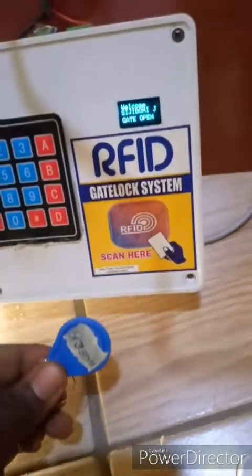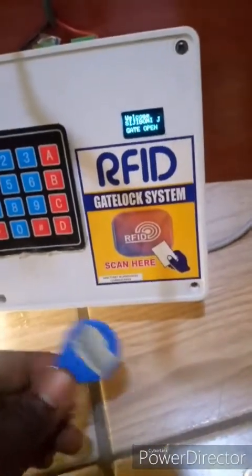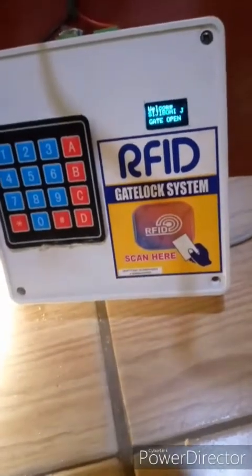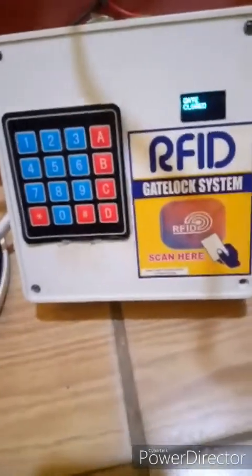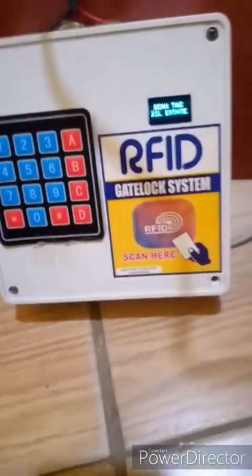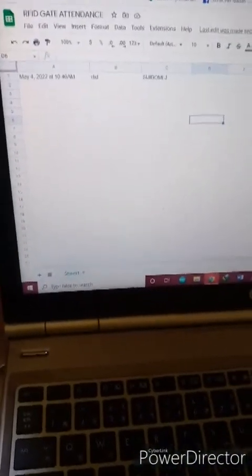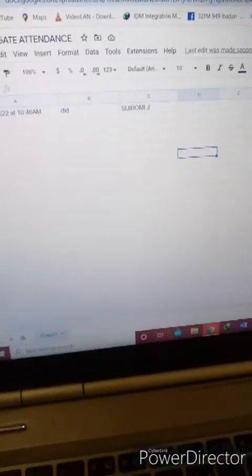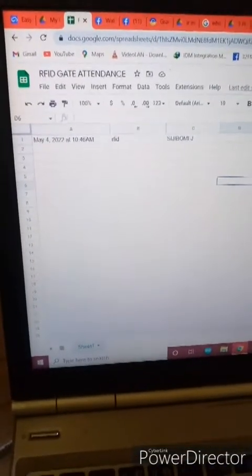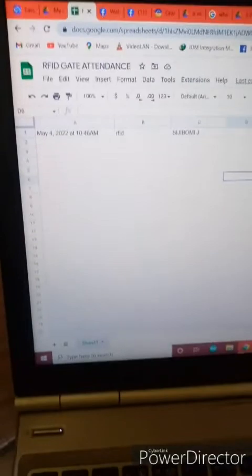As you can see, it says welcome Shijibomi James, gate open, and immediately the light came on. Then it will be on like that until I enter. Then the gate will close. Then it will register me online. If I go to my Google Sheet here, it has registered me at May 4, 2022 at 10:46 a.m. as Shijibomi. If you can see on my system now, it is RFID gate attendance 10:46 a.m. If you check the time here, it is 10:47, so that's a minute ago.